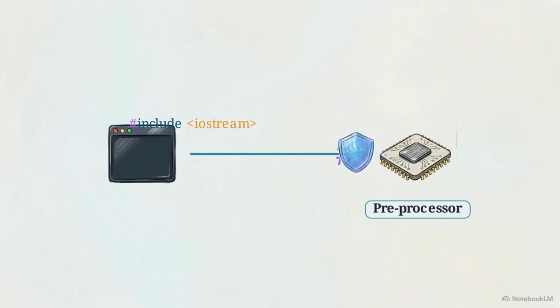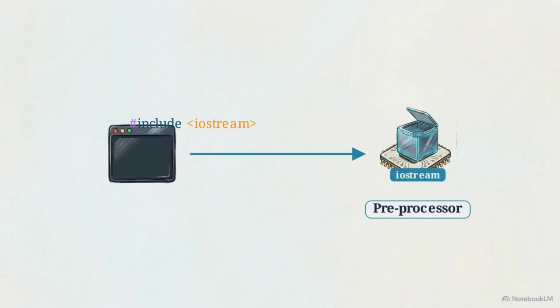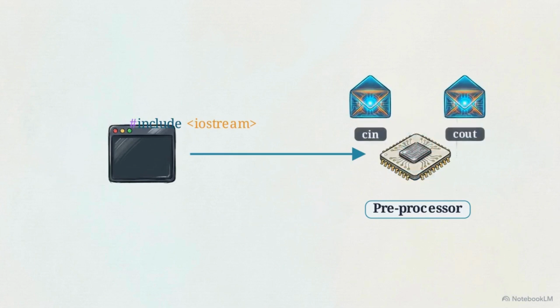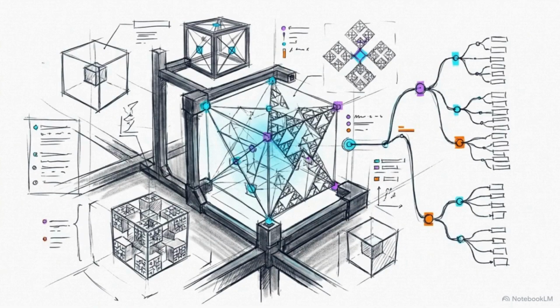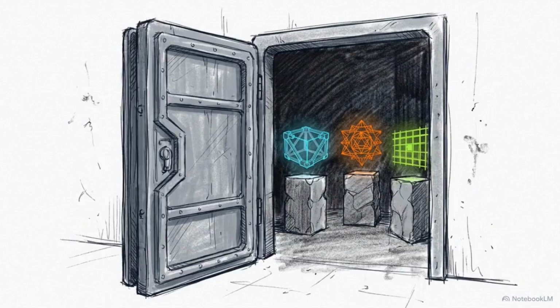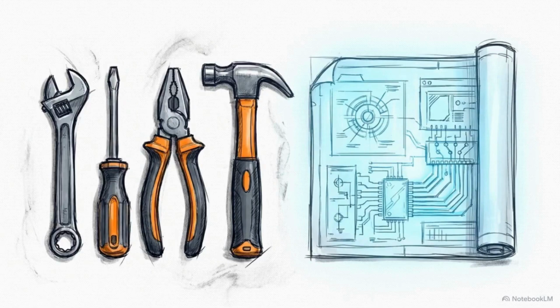The hashtag commands the preprocessor to intercept the code and prepare the environment before compilation. iostream, or input-output stream, is a standard header holding definitions for basic input and output commands. If we want to use specific data structures or advanced mathematical functions later, we must explicitly knock on the door of these libraries and pull them in at the top of the script. These include directives are the setup phase, equipping the program with external tools before execution.